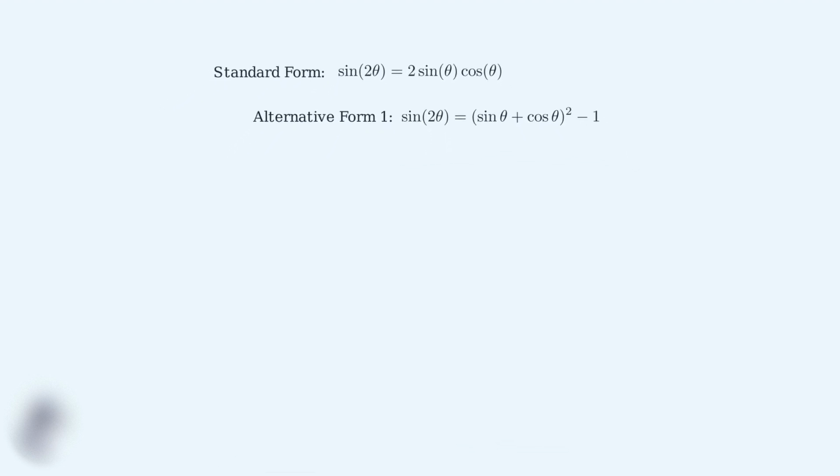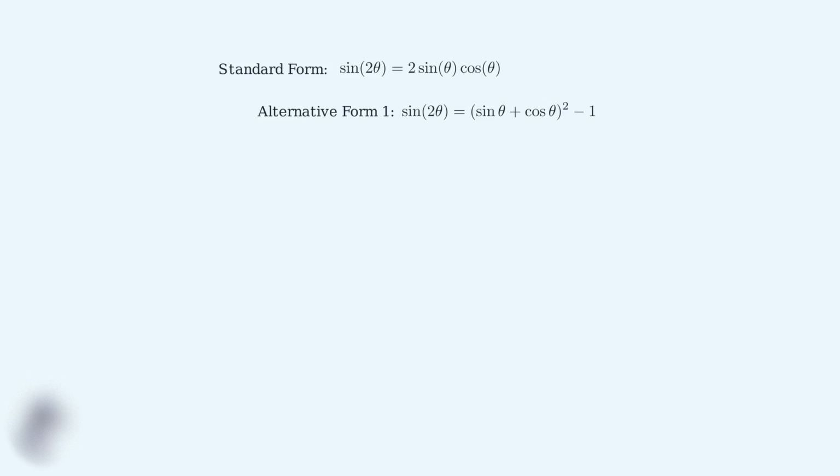Let me show you why this works. We'll start by expanding the square of sine theta plus cosine theta. We start with the expression sine theta plus cosine theta, all squared. Using the perfect square formula, this expands to sine squared theta plus 2 sine theta cosine theta plus cosine squared theta. Notice that middle term, 2 sine theta cosine theta. This is exactly our standard double angle formula.